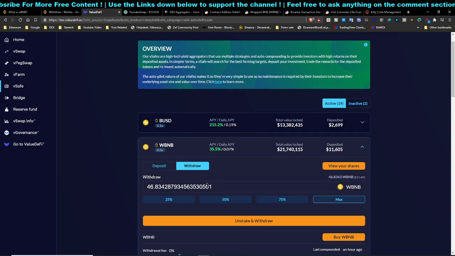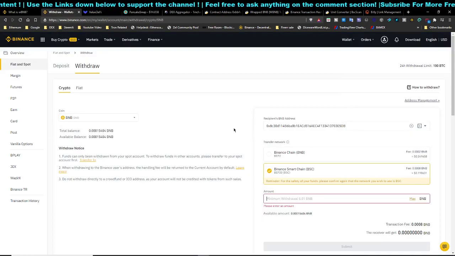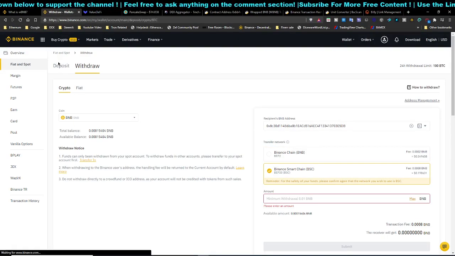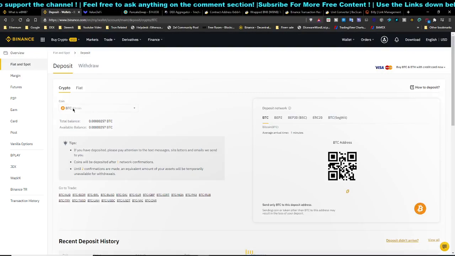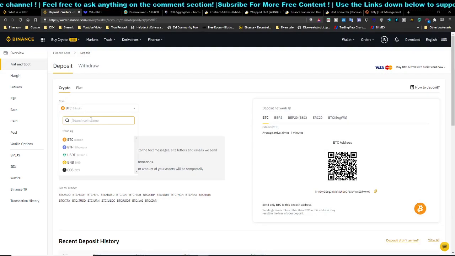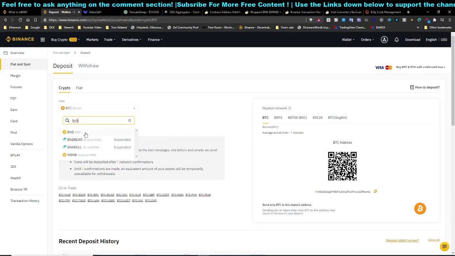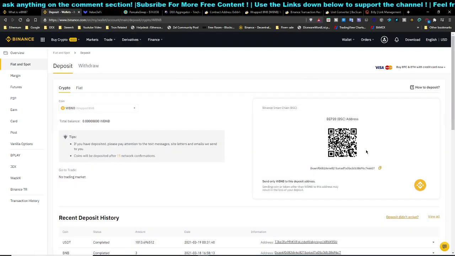And of course, you will need to convert it to BNB before you deposit onto the platform itself to trade. So click on deposit, and over here on BNB, you can send your BNB, but basically it will not be converted for you, if I'm not wrong.